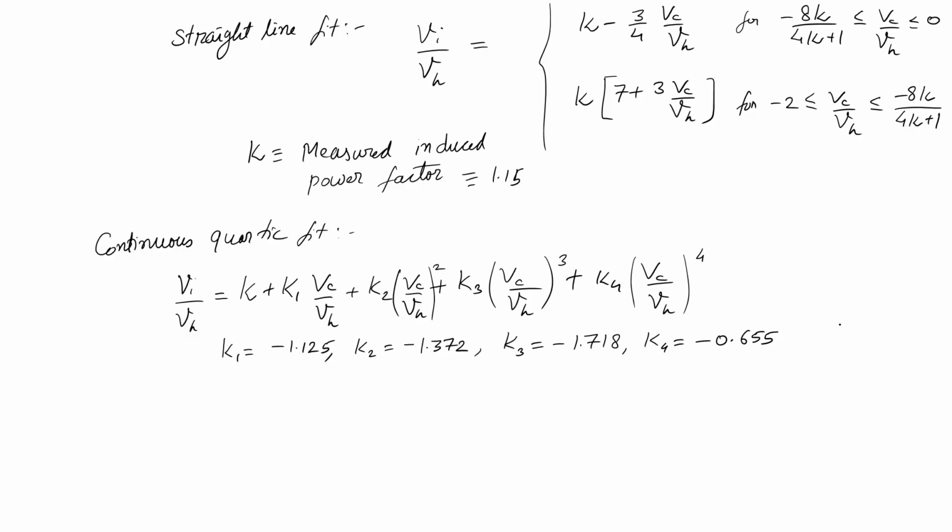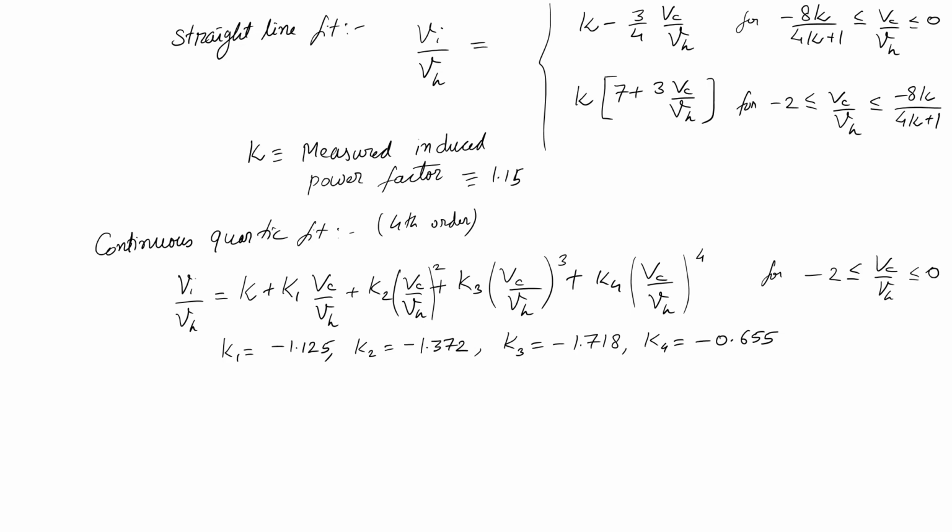Quartic, Q U A R T I C. You have quadratic, you have third order, this is your fourth order. So, quartic is a fourth order polynomial. And this is valid for the full range, for minus 2 to 0 in Vc by Vh.